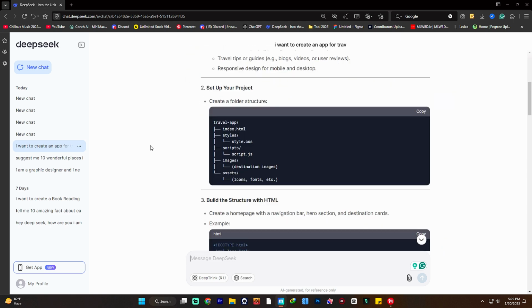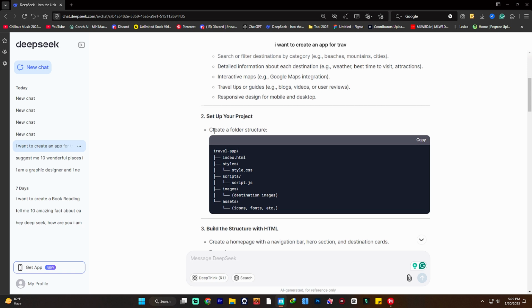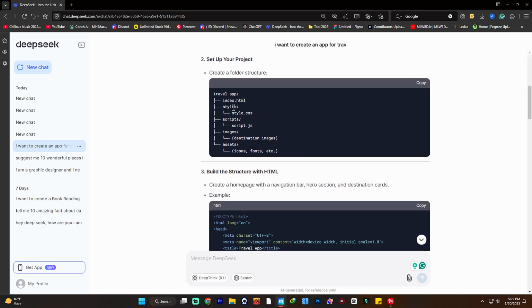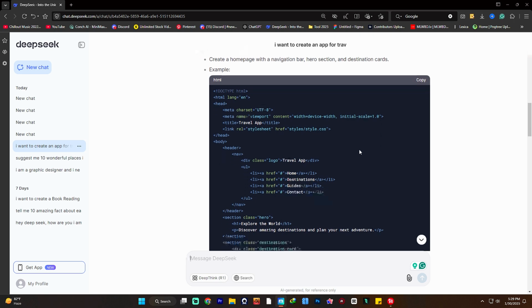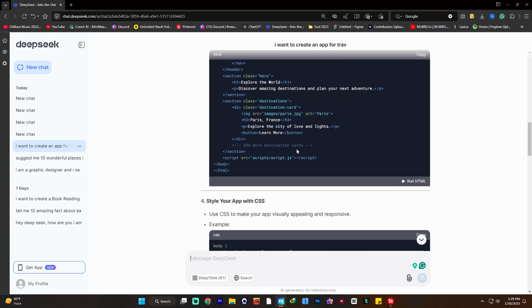As you can see, it also guides you on how to structure your folder, like travel app, index.html, CSS, and it also gives you the HTML code, like build the structure with HTML. So you can get the HTML code from here. It created the HTML code, the CSS code and the JavaScript code.